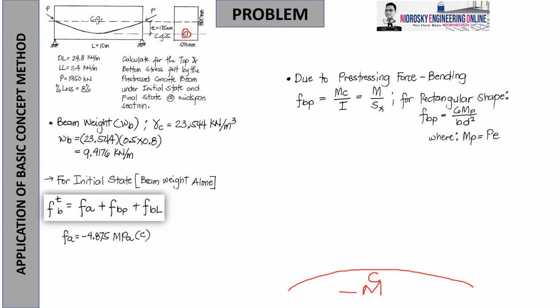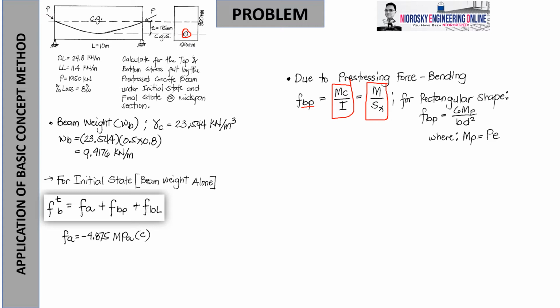So that is the best explanation that I can provide you. That's why, due to prestressing, we are aware that P represents the prestressing force, and the flexure or bending equation is given as Mc over I, or it can be treated as M over Sx, dependent on what type of shape, it can be derived further.